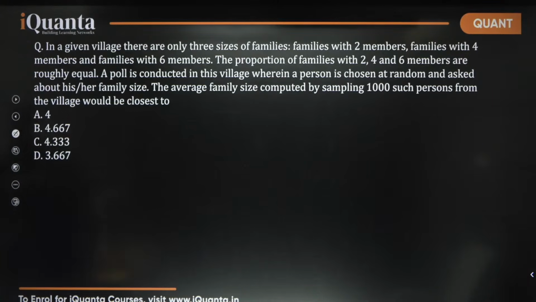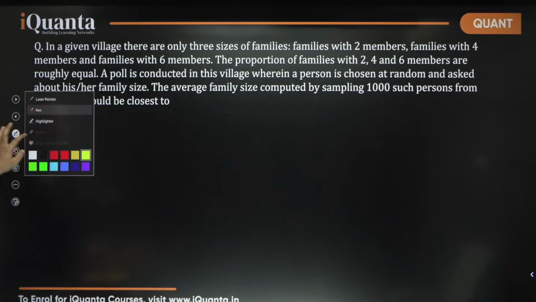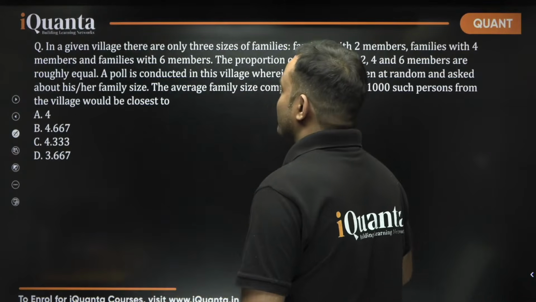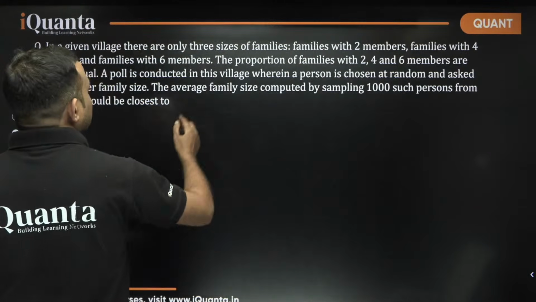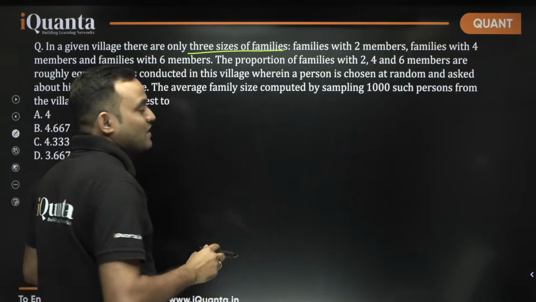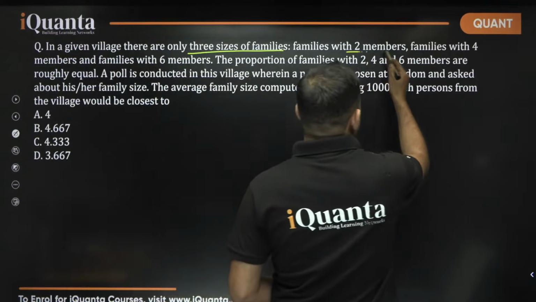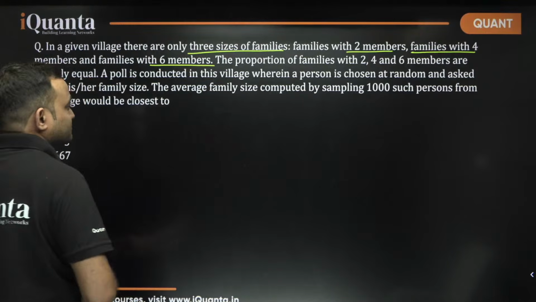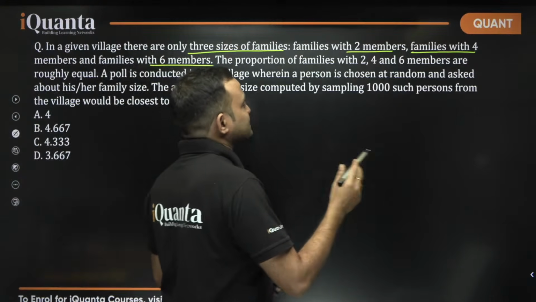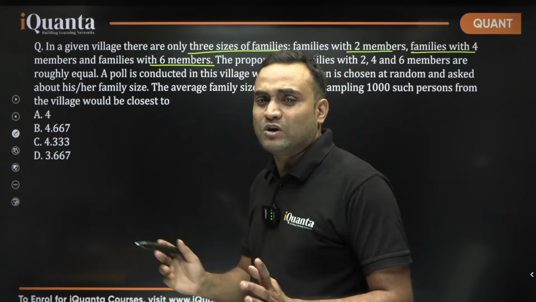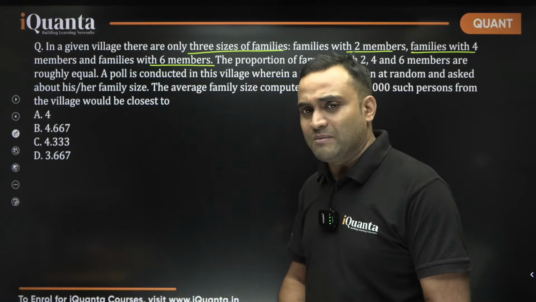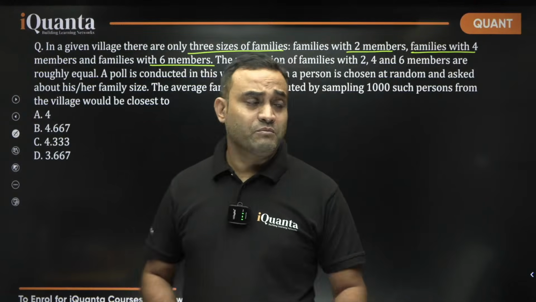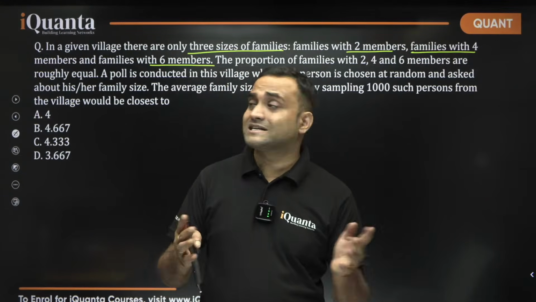Is it 4? Is it 4.333? Is it 4.666? Okay, let's see. It says in a village there are only 3 sizes of families: families with 2 members, families with 4 members, families with 6 members. The proportion of families with 2, 4 and 6 members are roughly equal. Means the number of families with 2 members is equal to the number of families with 4 members, which is equal to the number of families with 6 members.